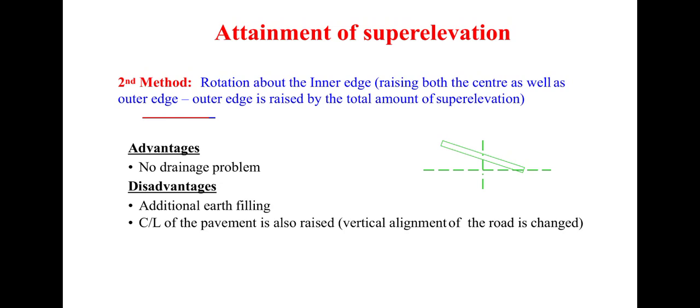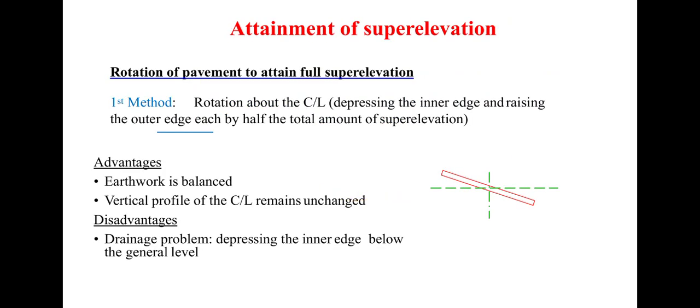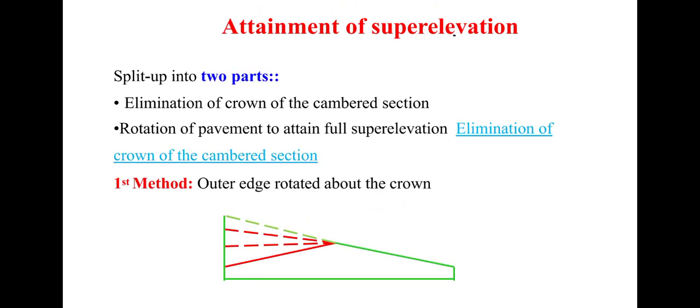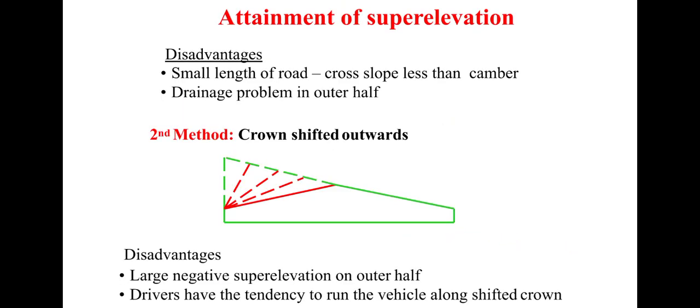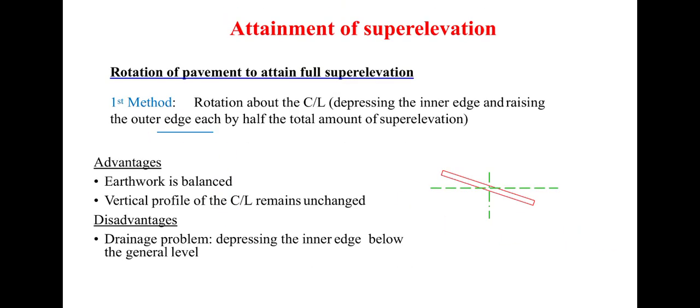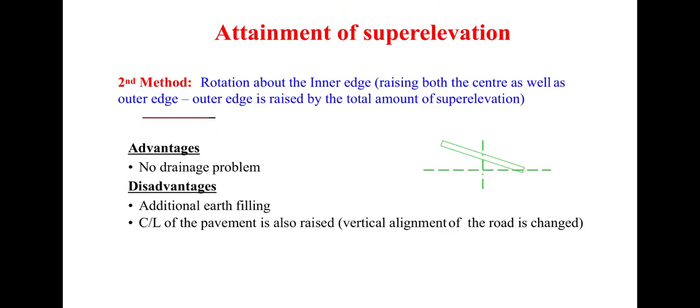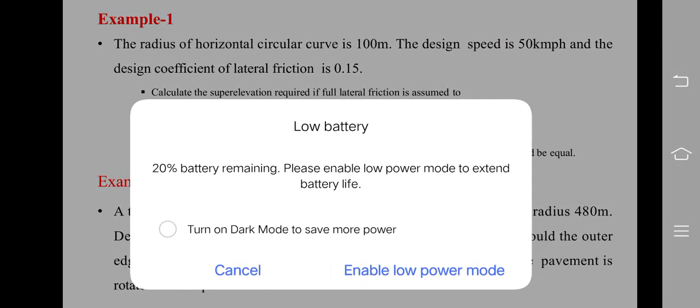See the figures. In last year's semester exam, attainment of super elevation was asked, and it was essential for all of you to draw at least the figures. If the figures were correct, still the students got full marks. So these four figures play a very important role: outer edge rotated about the crown, shifting of the crown, then rotation of the pavement about the center, and rotation about the inner edge. Okay, so by these four methods we can attain the super elevation.